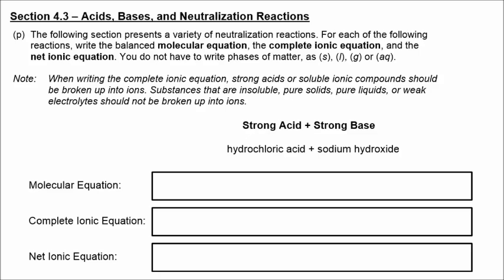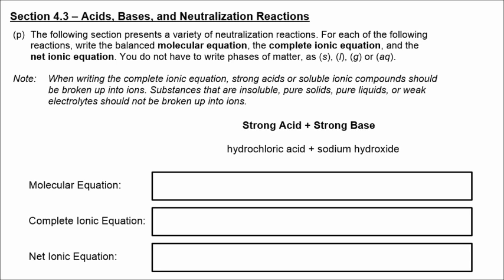In this section, we have a variety of neutralization reactions, and we're going to write the molecular, complete ionic, and net ionic equations. And we have to decide whether or not a substance should be broken up into ions. So substances that are strong acids or soluble ionic compounds should be broken up into ions, but if something is insoluble, is a pure solid or a pure liquid, or a weak electrolyte, then we do not break it up into ions.